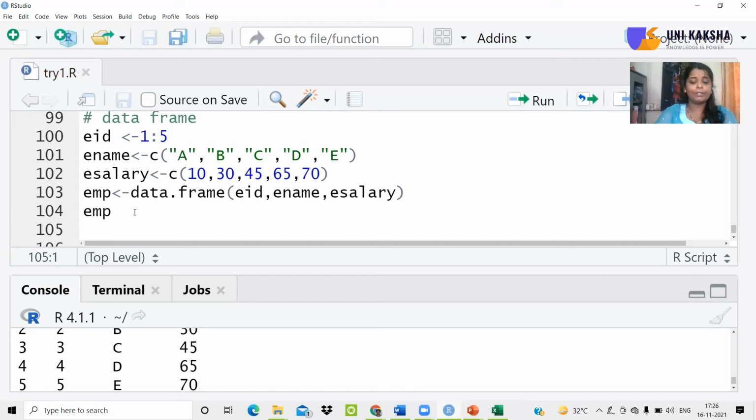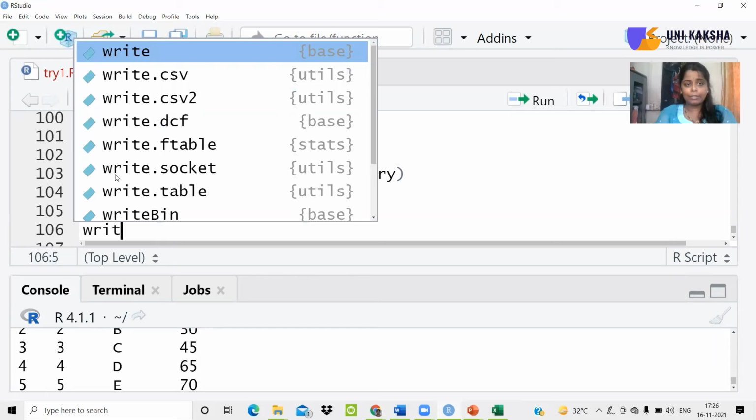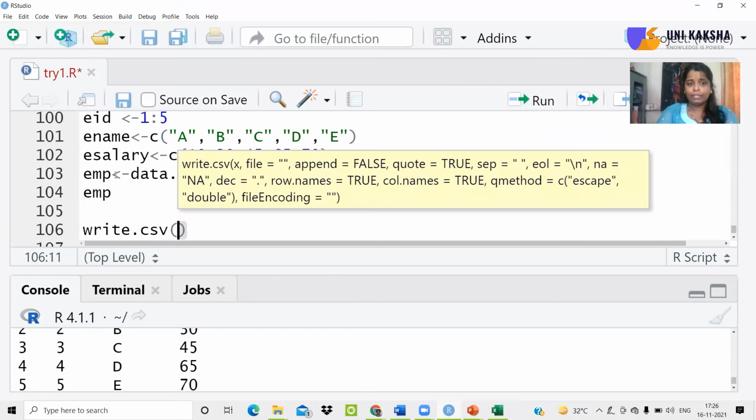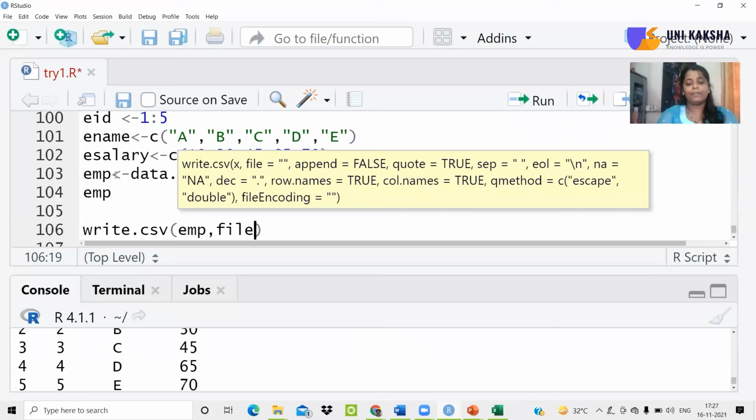Yes, it's absolutely possible. If I want to export this data to the CSV format, I'll use the function called write.csv. Now write.csv requires the first argument to be what you want to copy into your CSV. So I want to copy this EMP. Then you have to specify the file path, so where you want to store it.